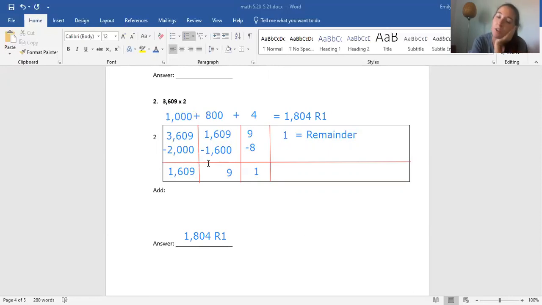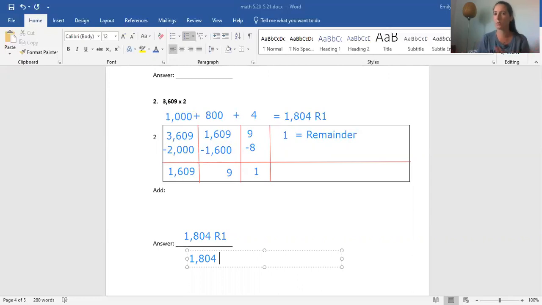Good. And I'm just going to tell you this for some of you guys who might be ready for it. The remainder you could make into a fraction. So our answer was 1,804. The remainder was 1, right? So we put the remainder over the divisor to make it a fraction. So the answer to this problem is technically 1,804.5, or 1,804 and 1/2. 0.5 is equal to 1/2.